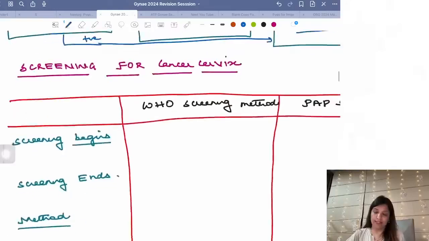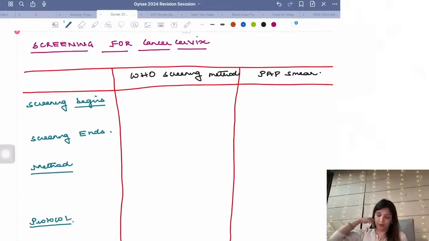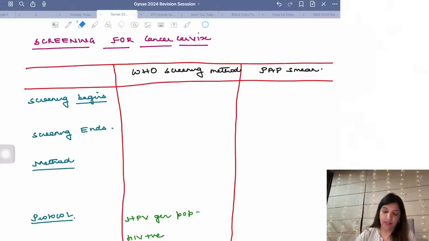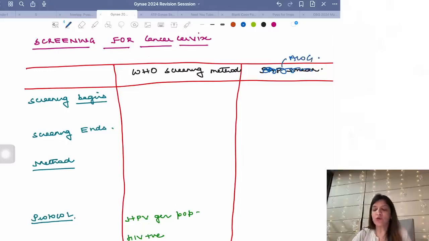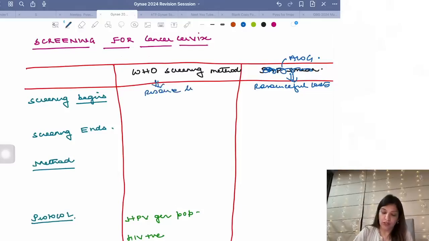Now, screening for cancer cervix. In screening for cancer cervix, what is the first thing? We have two protocols. One is the WHO screening protocol and the other one is the ACOG protocol. ACOG has given its protocol for resourceful countries, whereas we are a resource limited country.